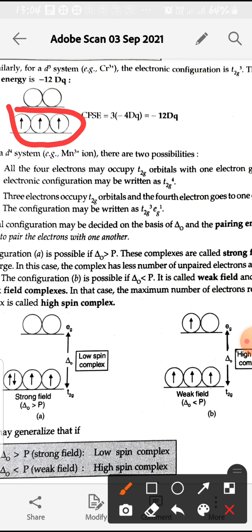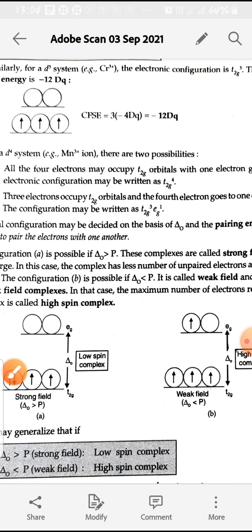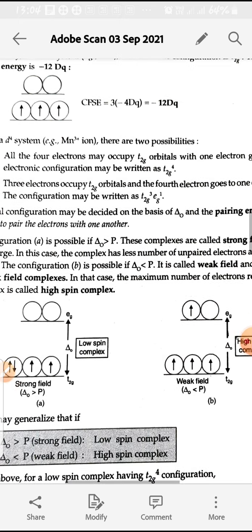And second case is there is possibility that the fourth electron goes into the Eg orbital. So there are 2 possibilities. One is the fourth electron goes into the pairing of the 3 electrons already in the T2g orbital, and the other is the fourth electron goes into the Eg orbital, because the 3 electrons fill into the T2g orbitals, that is the lower orbitals. Then mainly the fourth electron can go into T2g or into the Eg orbital.